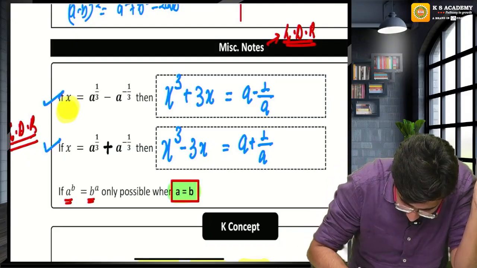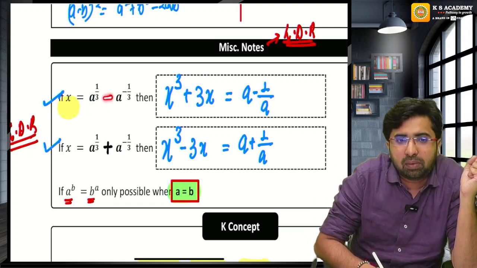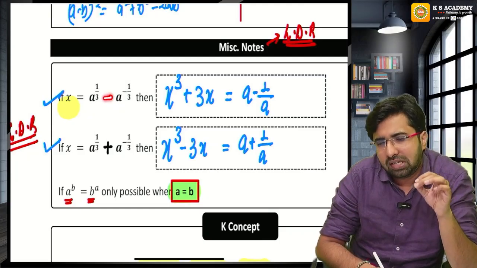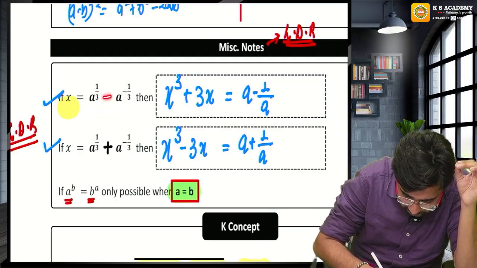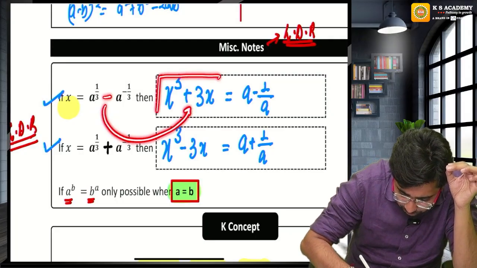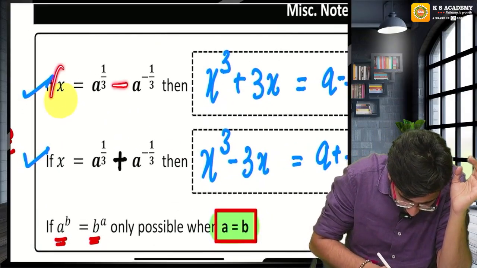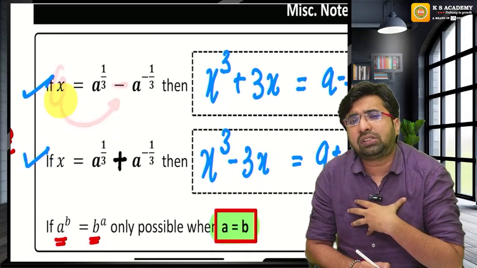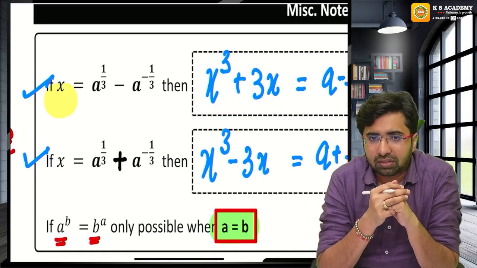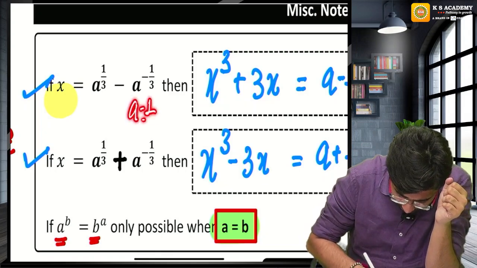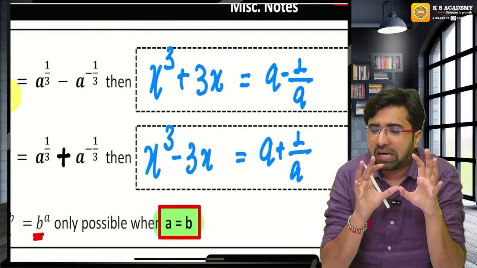If I give you x is equal to a raised to the power 1 by 3 minus a raised to the power minus 1 by 3, if I give minus between them, I will always ask x cube plus 3x, because I cannot ask anything else. The question will always demand x cube plus 3x. We can calculate x cube plus 3x, and this will be equal to a minus 1 upon a.